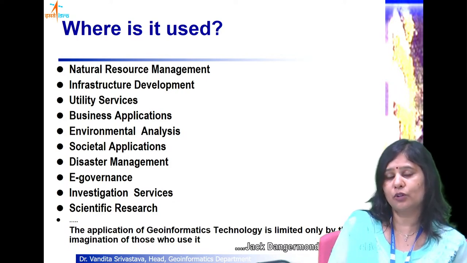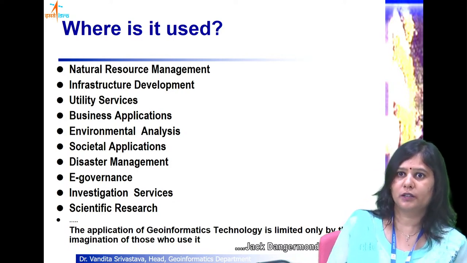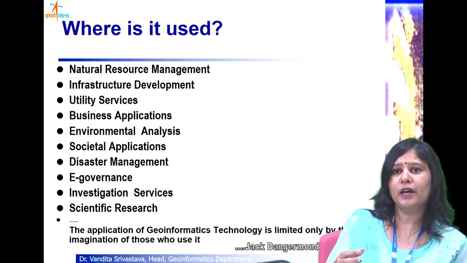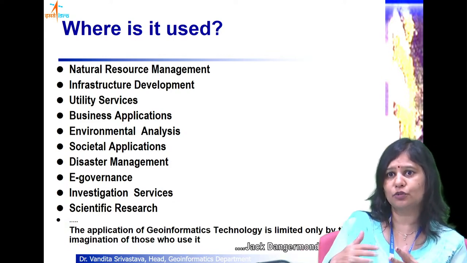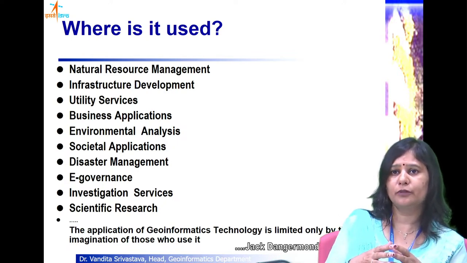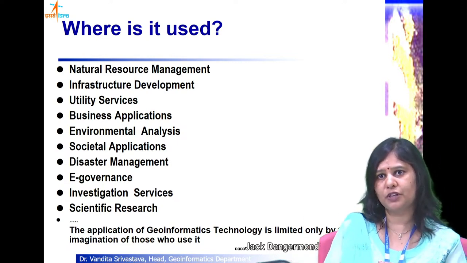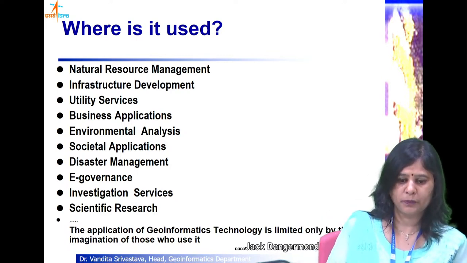It can also help administrators to plan a new hospital or a new fire station. So all these facilities can be planned. Where should I lay a tower for better communication? It has to be an elevated place. So elevation information can be used along with other information, like which are the areas to be served. The service areas, all of this can be done with the help of GIS the moment you gather all this relevant information into the GIS platform.